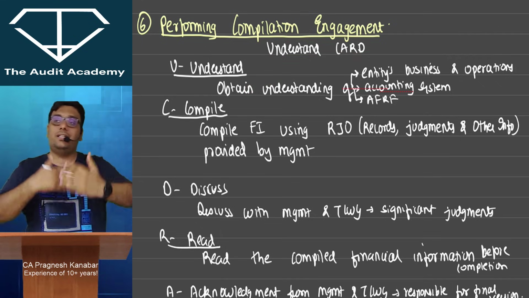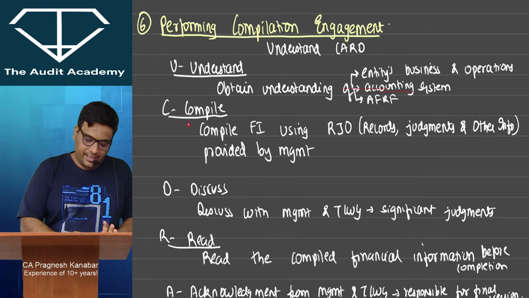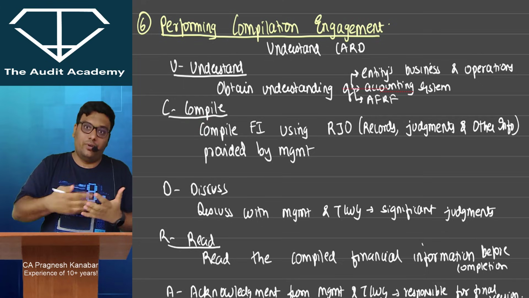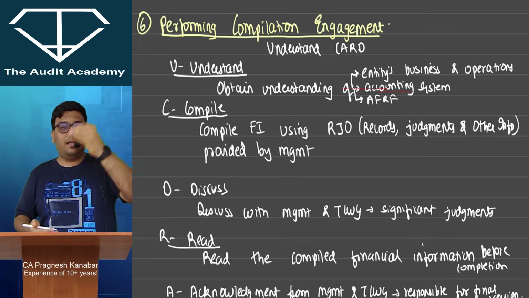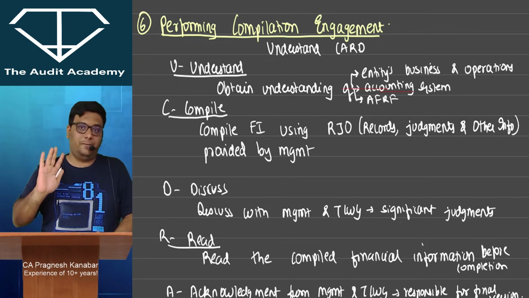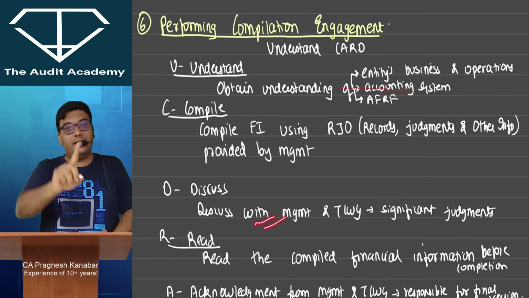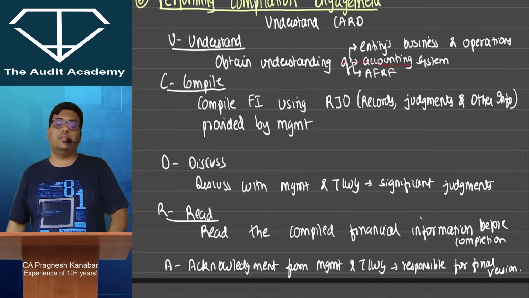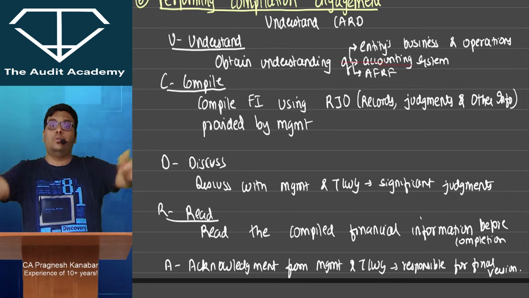Only then will you come to know what accounting policies and so on are to be applied over here. Then you will actually start your work, compile the financial information using the records, judgments, other information, whatever is given by the management. You don't use your own judgment, and even if you are using your judgment, then please discuss it with management and those charged with governance, because you are just an accountant who is here to compile, not to apply your own judgments over there.